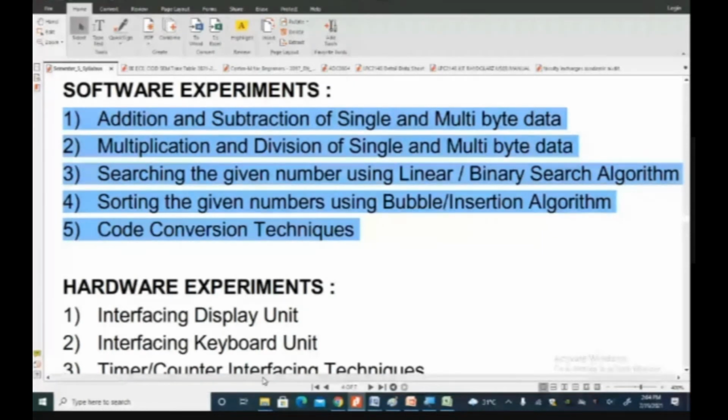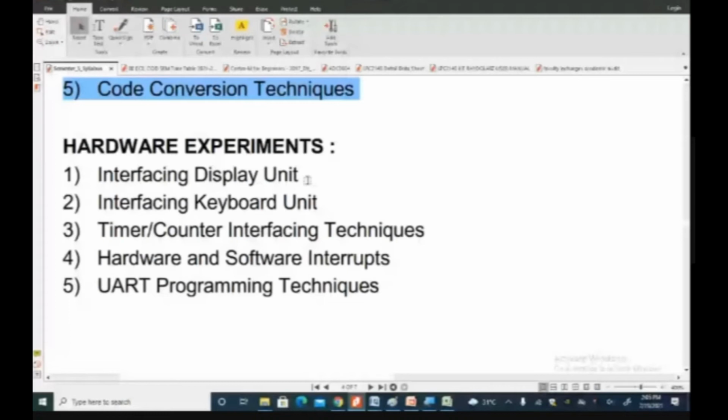So all the inputs are given into the memory, and the processor reads the data from the memory, computes, and puts the result back into the memory. As a user, we are looking at the results only in the memory. Coming to the second cycle experiments, where we will be trained how to use the display. It is up to us whether we go for LED. There are 8 LEDs in that kit, 4 multiplexed 7-segment displays, and LCDs available in the kit.